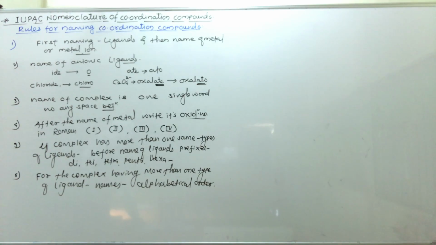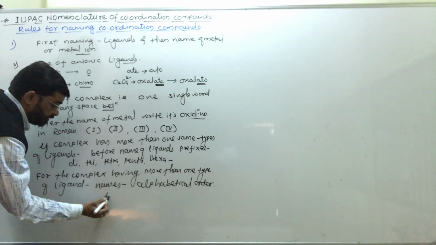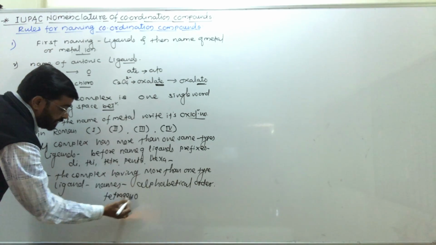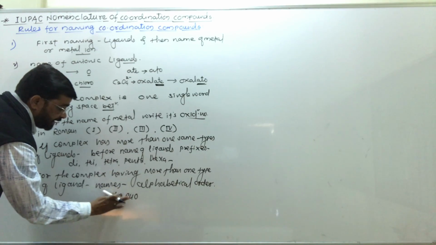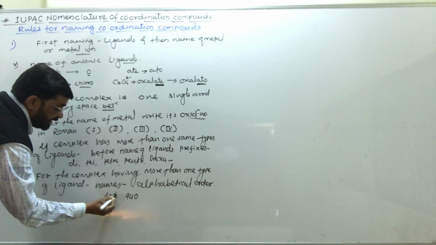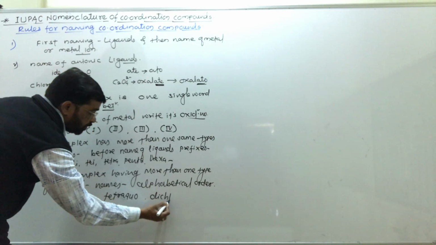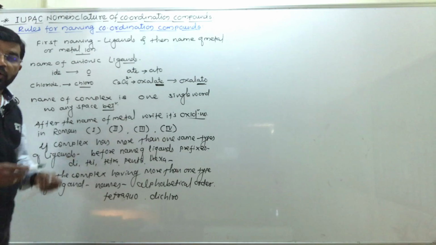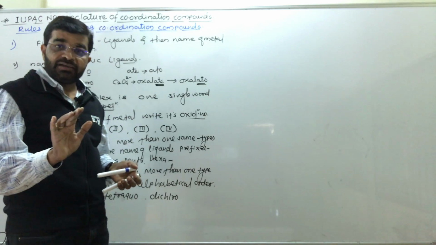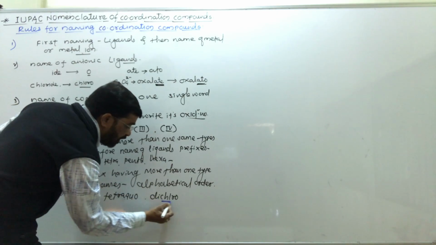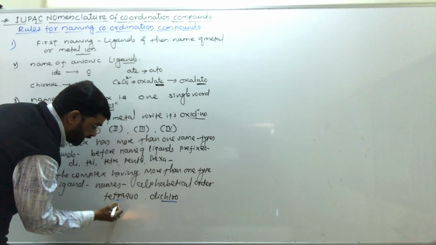देन हियर फॉर एग्जांपल हियर यू सी इफ यू टेक टेट्रा एक्ओ, okay, the name of ligand is tetra एक्ओ and dichloro. Point to be noted that alphabetical order is used for the actual name of ligand, not for the prefix.